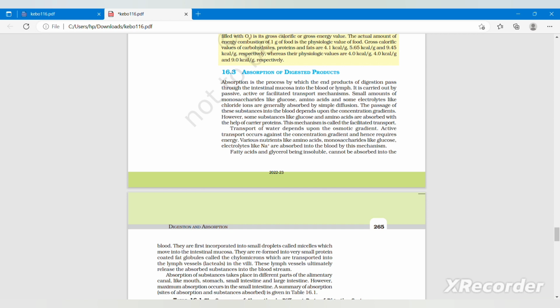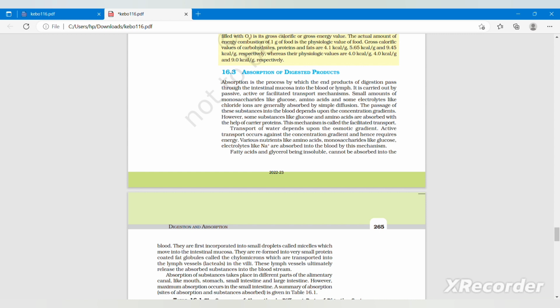However, some substances like glucose and amino acids are absorbed with the help of a carrier protein. This mechanism is called facilitated transport. Transport of water depends upon the osmotic gradient. Active transport occurs against the concentration gradient and hence requires energy. Various nutrients like amino acids, monosaccharides like glucose, and electrolytes like Na plus are absorbed into the blood by this mechanism.